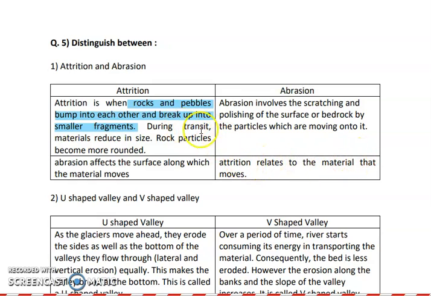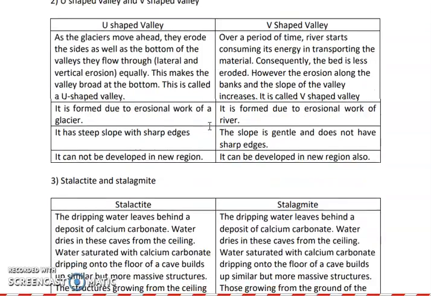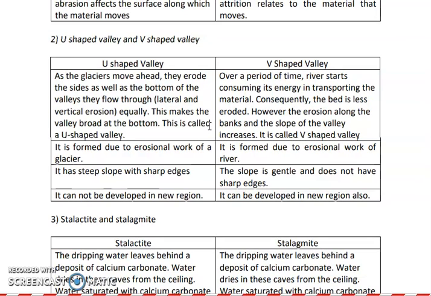Okay, so these points have been shuffled a bit. You can write it later on, properly. Next is U-shaped and V-shaped valleys.